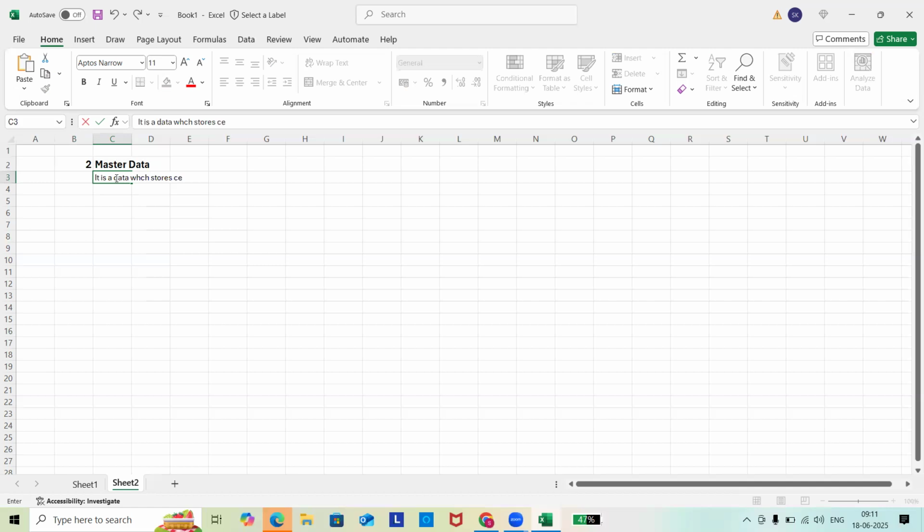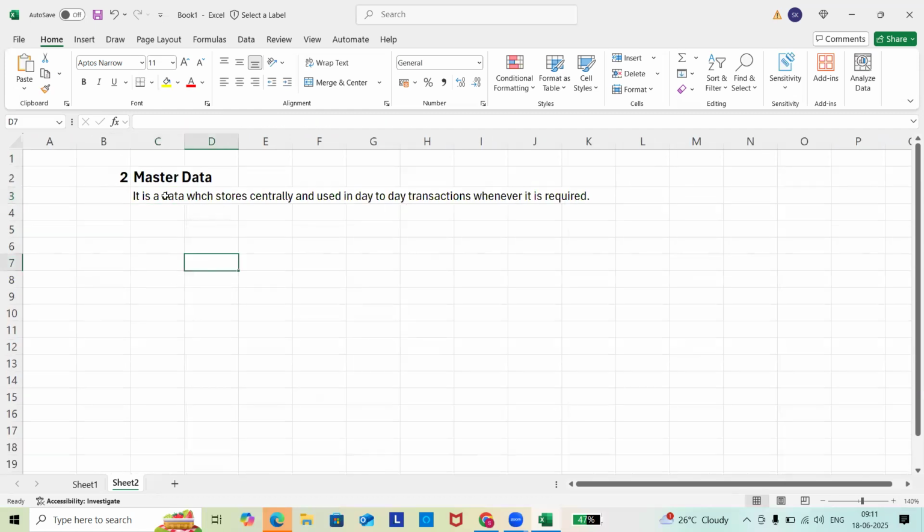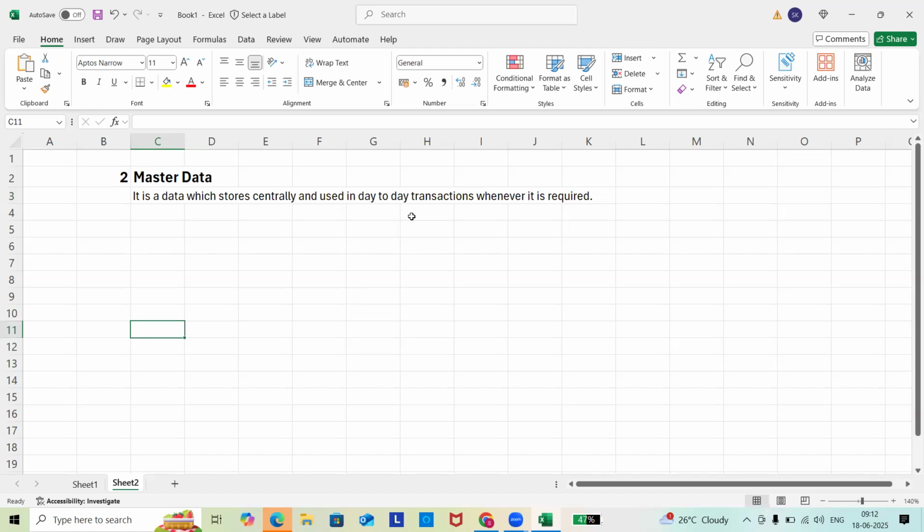It is data which is stored centrally and used in day-to-day transactions whenever it is required.